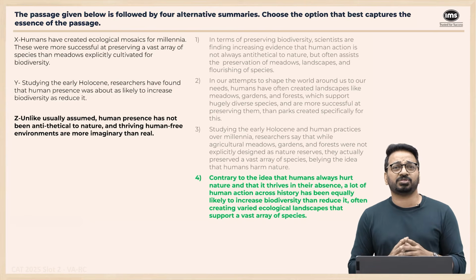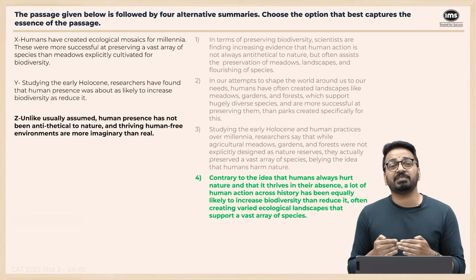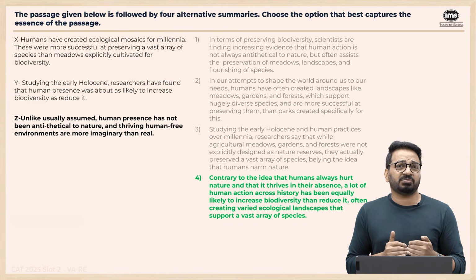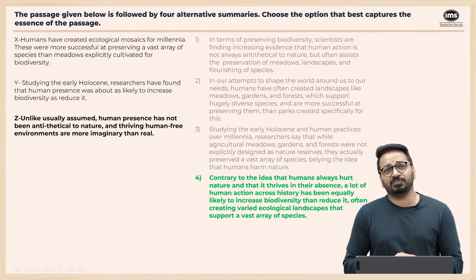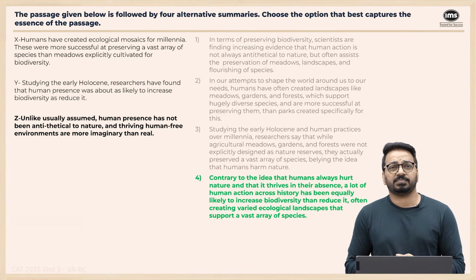In an exam situation, if you ask me, this is a very, very tricky question. Unless you go through it with a very fine-toothed comb, it might end up being a mistake. So in an exam situation, is it a question I would have avoided? Yes, I would have definitely avoided this particular question, and I would not have marked it for sure, because there are absolutely tricky options in this one. The right answer, option 4.